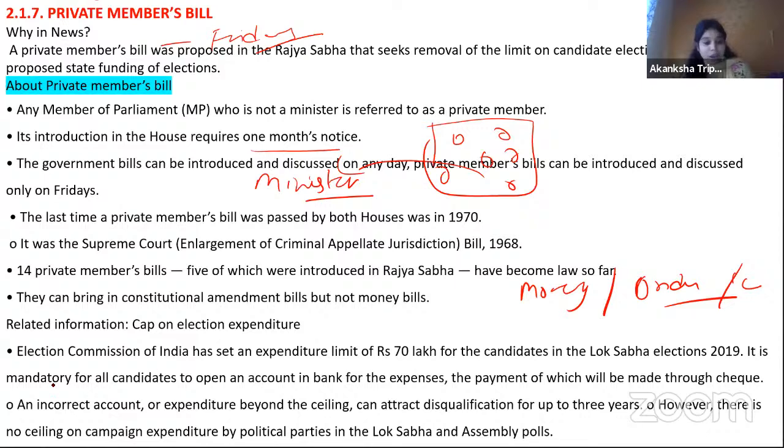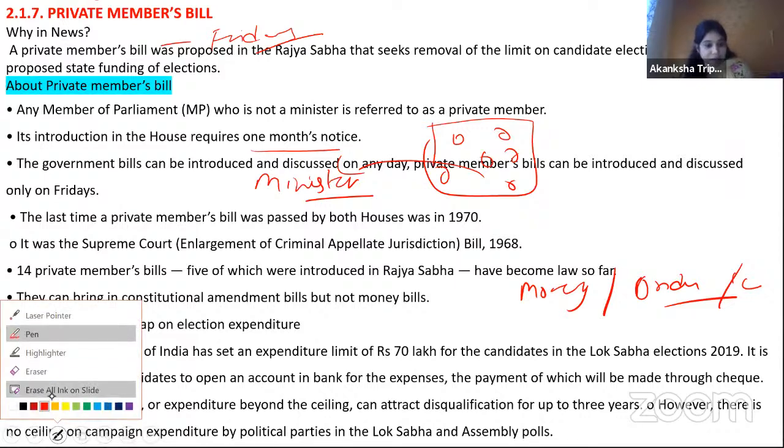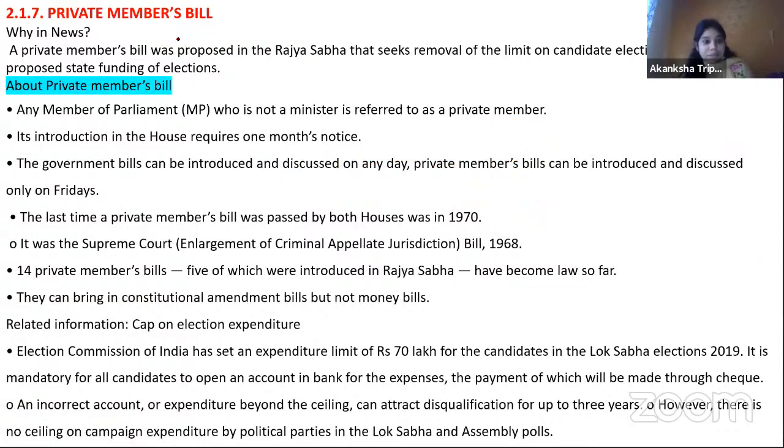So till now we have finished one thing that was related with the private member bill, but as I told you, this topic not only talks about the private member bill, but it also has certain content on the removal of the limit on candidate election expenditure and the proposed state funding of elections.